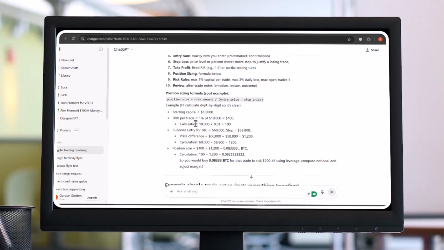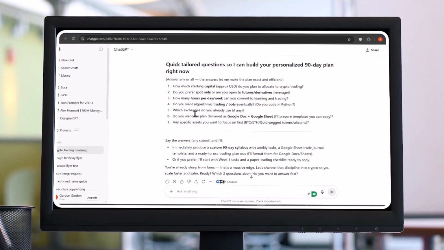All right. It outlines some calculation and other things in regards to managing money when it comes to cryptocurrency. There are some basic questions that ChatGPT tries to ask me so that it could tailor everything to my specific needs. So I try to provide a few answers to those questions, like the capital that I'm going to use, and if I'm interested in doing, let's say, futures or spot trading, and so on and so forth. I'm also answering questions like the number of hours that I will spend a day on these lessons.